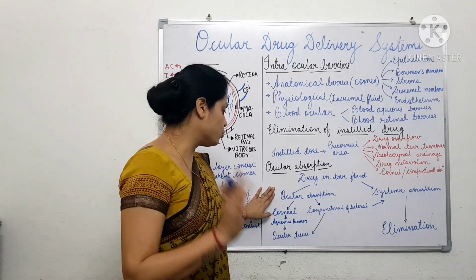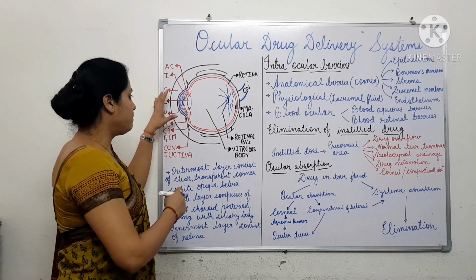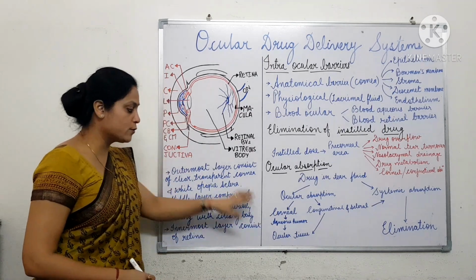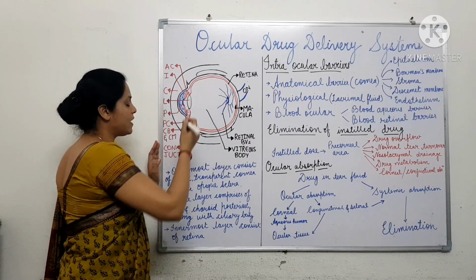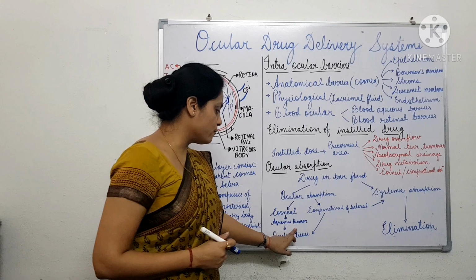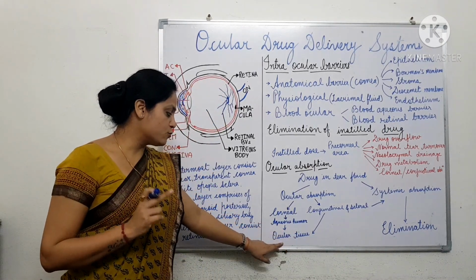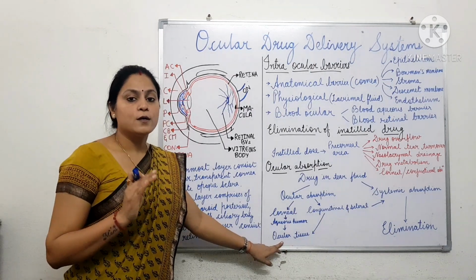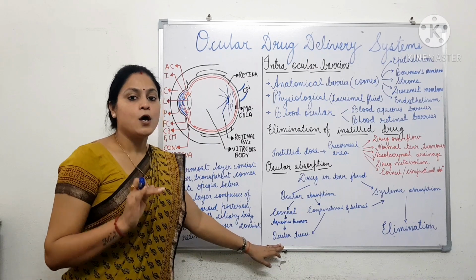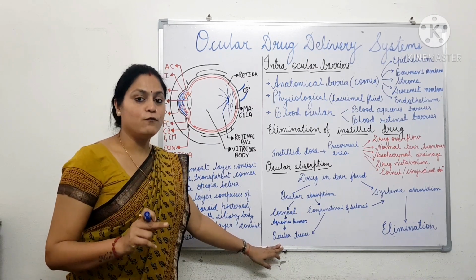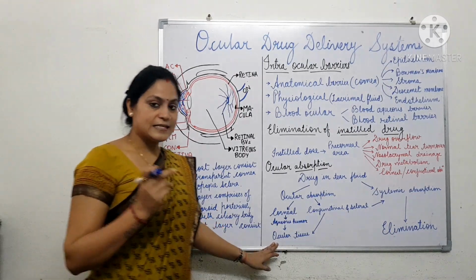The 5% of the drug which is absorbed into the ocular tissue is again absorbed through two routes. It can be the corneal route. A part of the drug is absorbed through the corneal route, which reaches the aqueous humor. This is the aqueous chamber of the eye, and this is the actual portion of drug which is absorbed into the ocular tissue, which is available for local delivery of the drug into ophthalmic tissue for the treatment of various ophthalmic diseases.